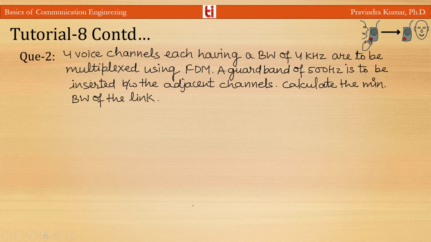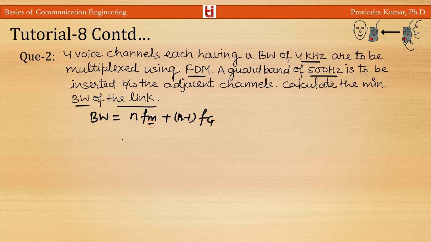Now, the next question is: four voice channels, each having a bandwidth of 4 kHz, are to be multiplexed using FDM. A guard band of 500 Hz is to be inserted between the adjacent channels. Calculate the minimum bandwidth of the link. Using the guard band, the bandwidth of the link is n fm plus (n minus 1) Fg, where Fg is the guard band frequency and fm is the frequency of the signal.